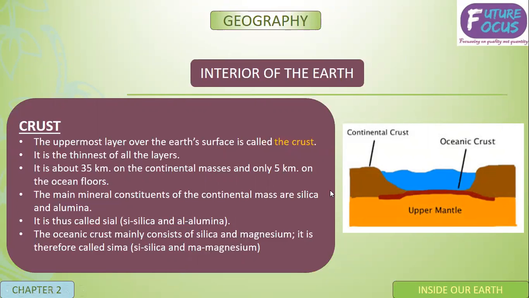As you can see in the diagram, the continent, that is the solid lithospheric part, is your continental crust, and it is 35 km thick. And in the oceanic crust, it is only 5 km on the oceanic floors. The main minerals in the continental mass are silica and aluminium, so we call it Sial: silica Si and aluminium Al, Sial.